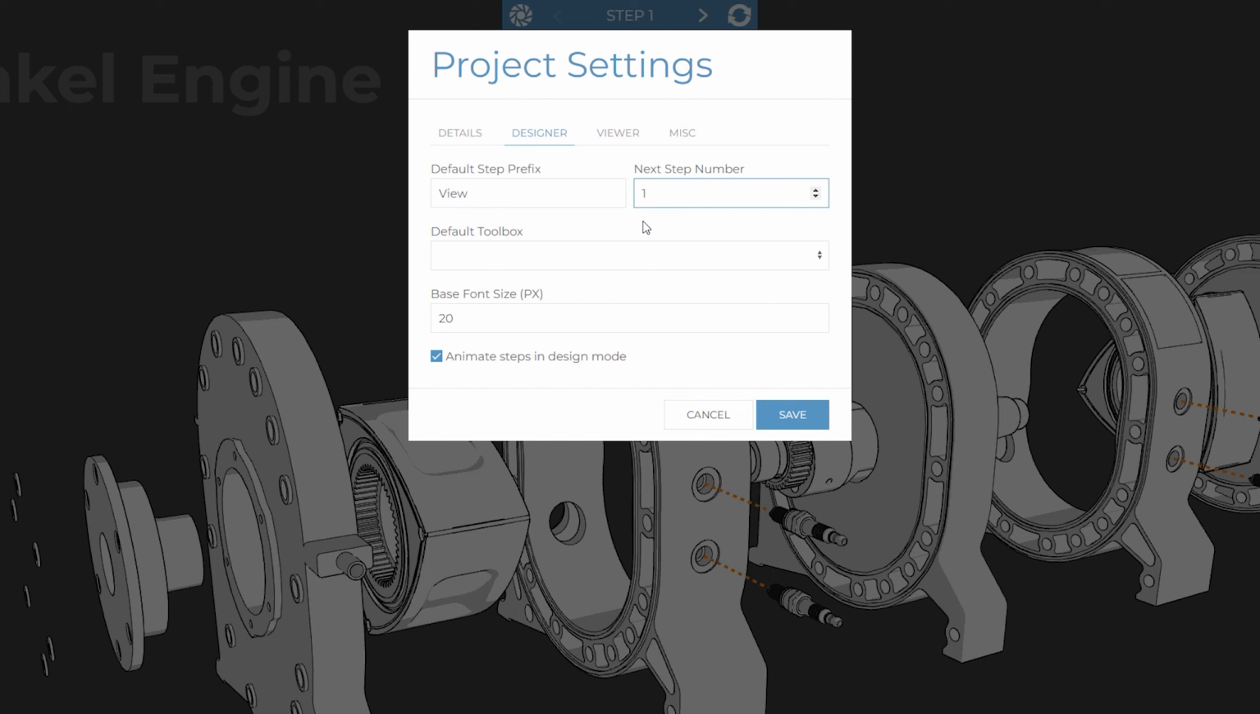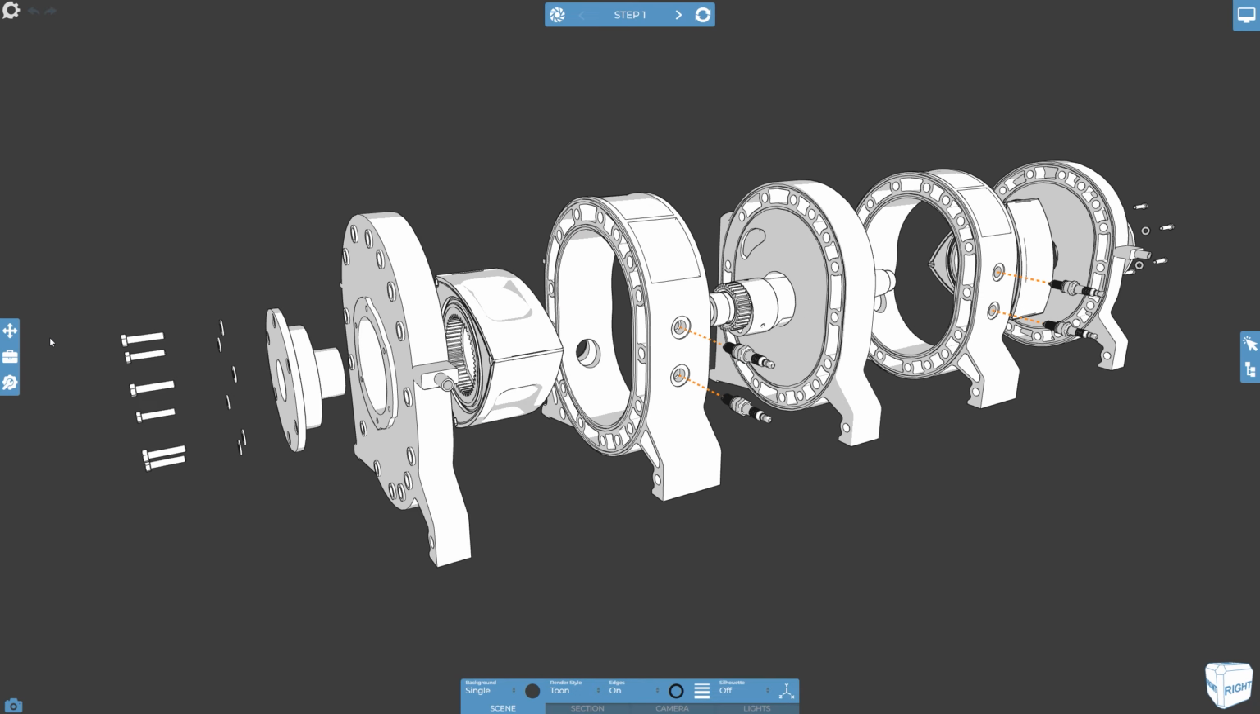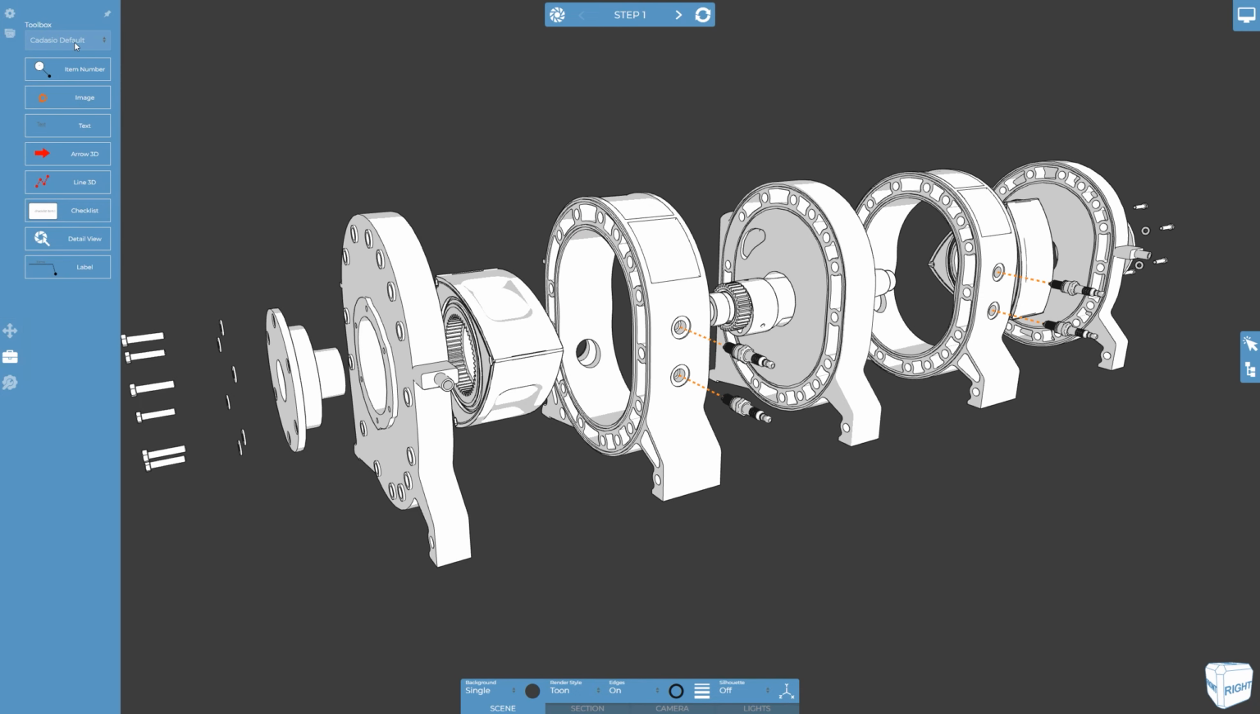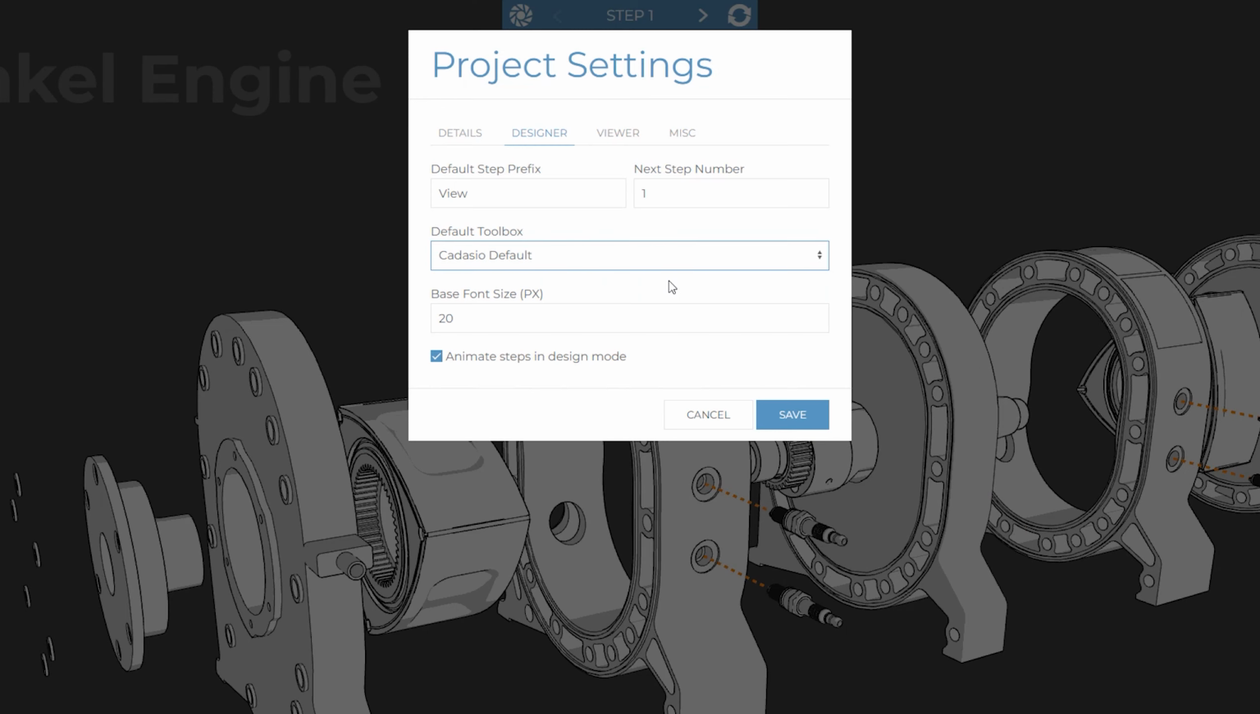The default toolbox can be set so that whenever you browse into the Toolbox slide-out menu, you can see exactly what you need for this project. Remember that you can build your own custom toolboxes too, meaning you only have to see the items that are relevant to you and that follow your company branding. The base font size sets the initial size for all text markup. When you are then formatting text, the size you set is simply a multiple of this base size. For more information about how this works, check out the Fonts Quick Tip video.